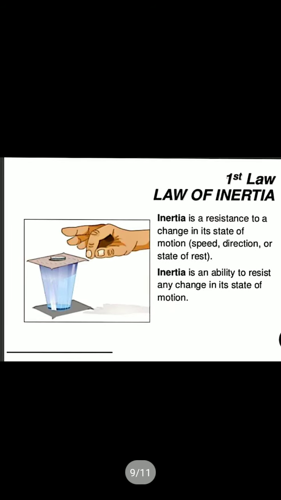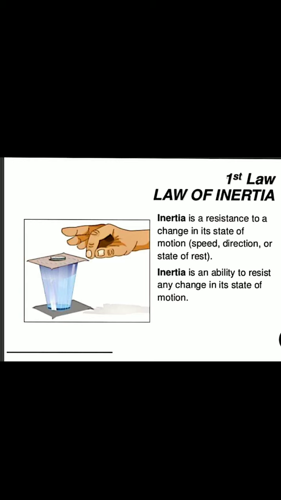The law of inertia: you remember this experiment from class 8? Due to inertia, you know this one, so I will not explain this experiment again; you can do it at home. Inertia is a resistance to a change in its state of motion. Everybody, whatever their state, will try to continue in their own state. Whenever a force is applied, the body will try to resist that change of state, and this is called inertia.